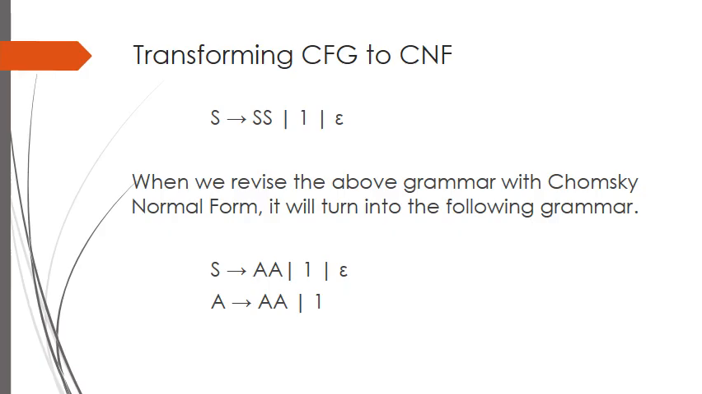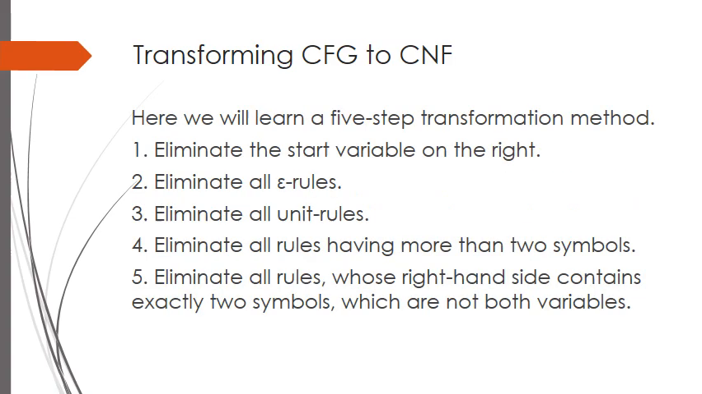When we revise the above grammar with Chomsky normal form, it will turn into the following grammar. Again, try to derive symbol 1. There is only one way now. But we may not always do this easily. We need a transformation method. Here we will learn a 5-step transformation method. If we write the rules briefly, we will have the steps as follows.